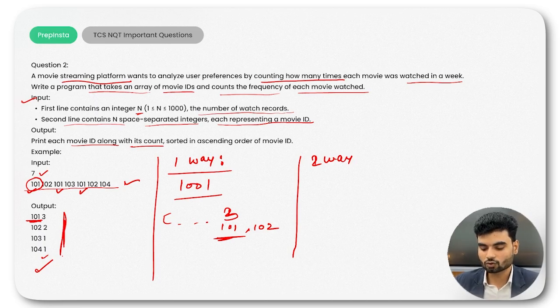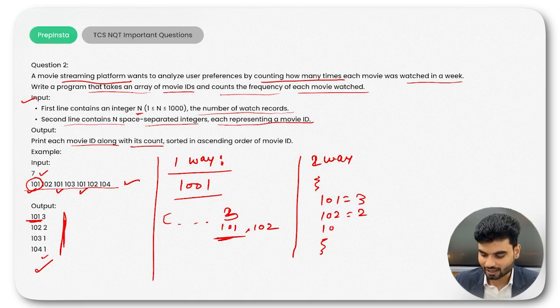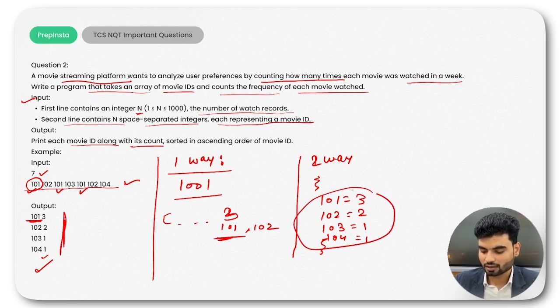So there are two ways that you can have a hash map. Here, let's say you're getting 101, you will have your frequency right here. First time it will be 1, check again. If it is available, then update it by 1, increment by 1, otherwise insert 1, right? So now here you will have 101 as 3, 102 as 2, 103 as 1, and 104 as 1. So you print this hash map. So you can have these two approaches, whatever feels easy for you, just go ahead with that. Cool, yeah. So now I'll implement, let's say, way number 1.